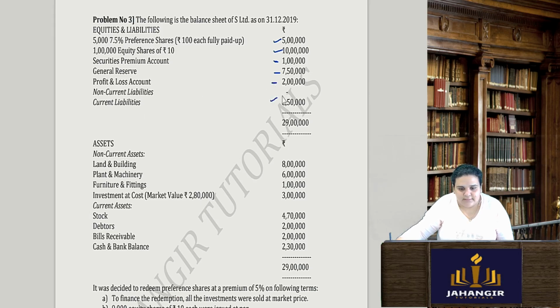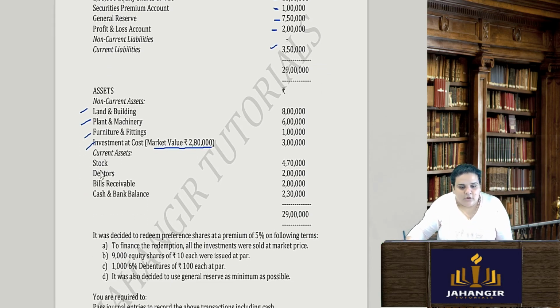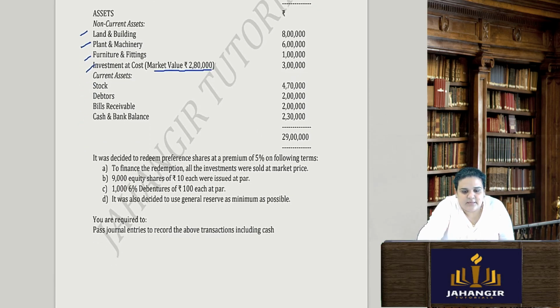And current liabilities. In non-current assets, land and building, plant, furniture, investment at cost, and they have also given you all the market value of the investment. Stock, debtors, bills receivable, cash and bank balance. It was decided to redeem the preference shares at a premium of 5% on the following terms. To finance this redemption, all the investments were sold at market price.